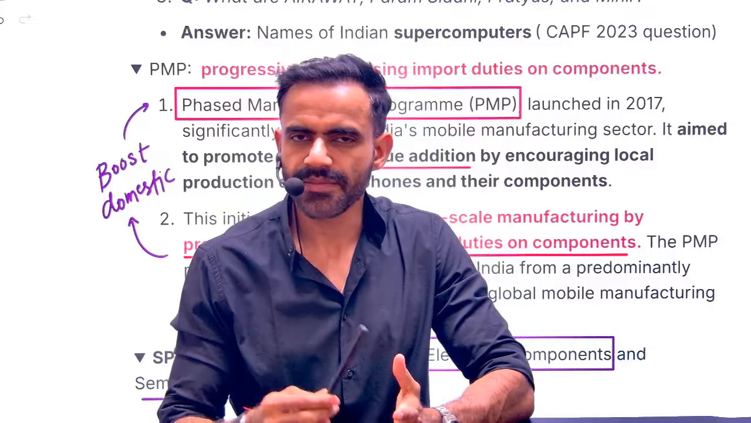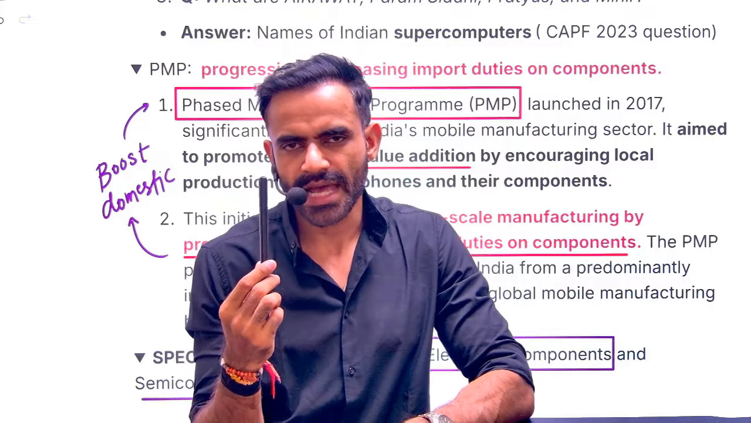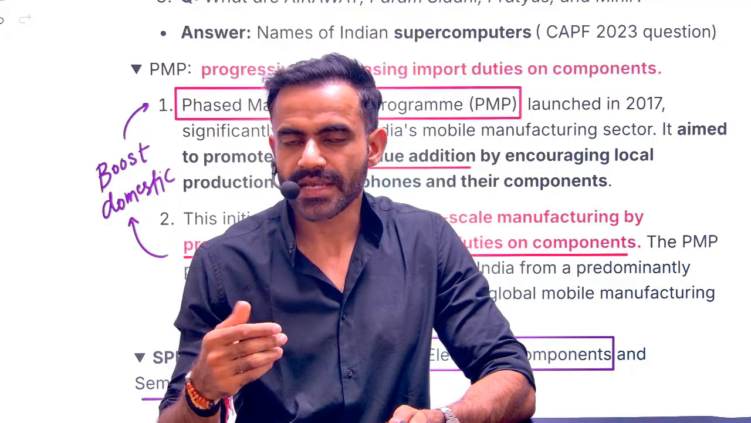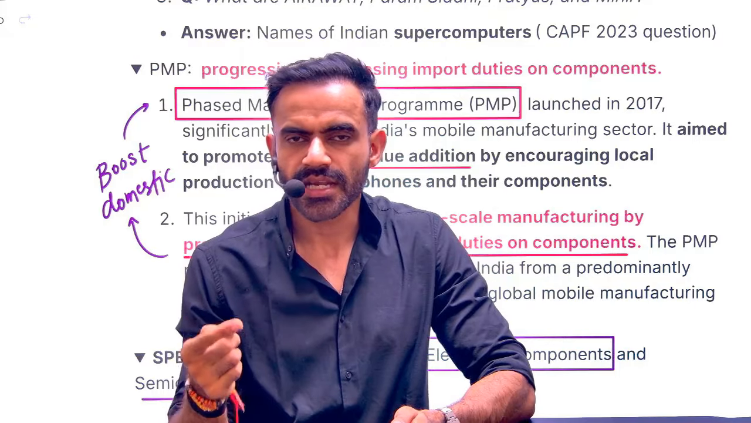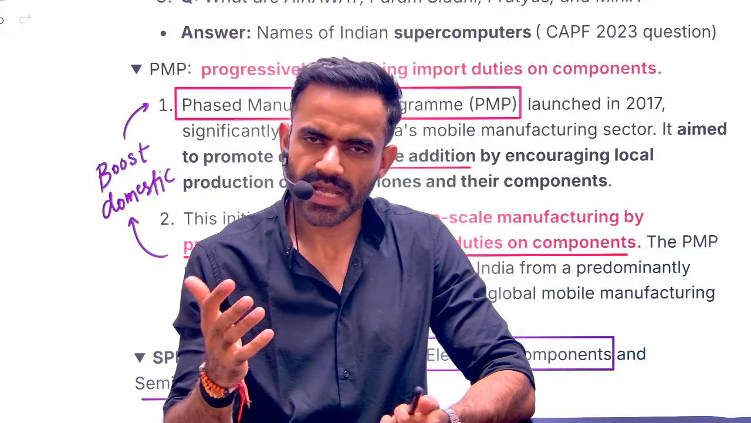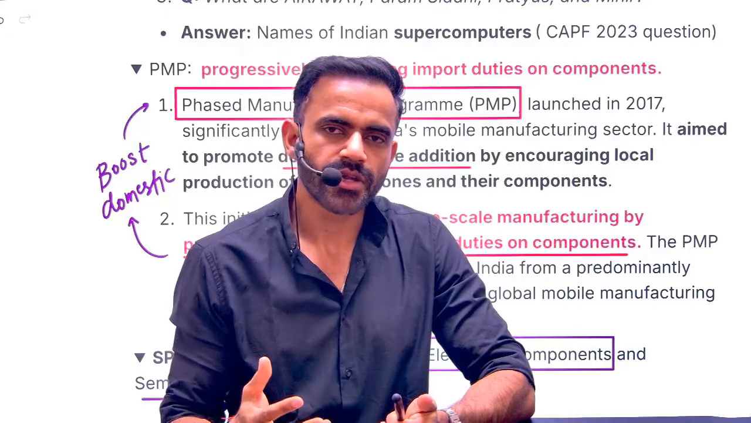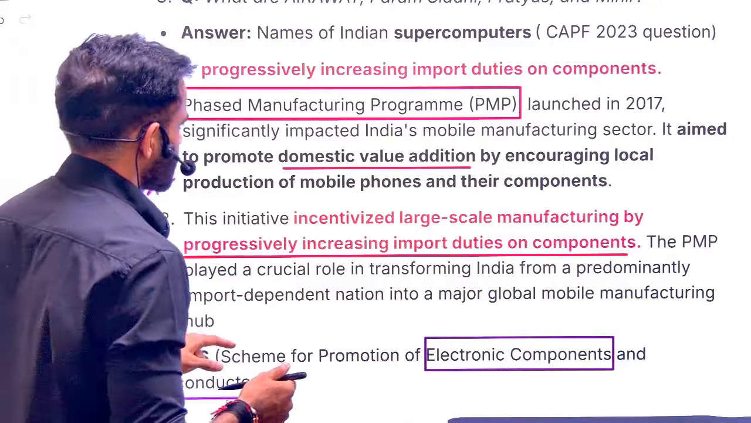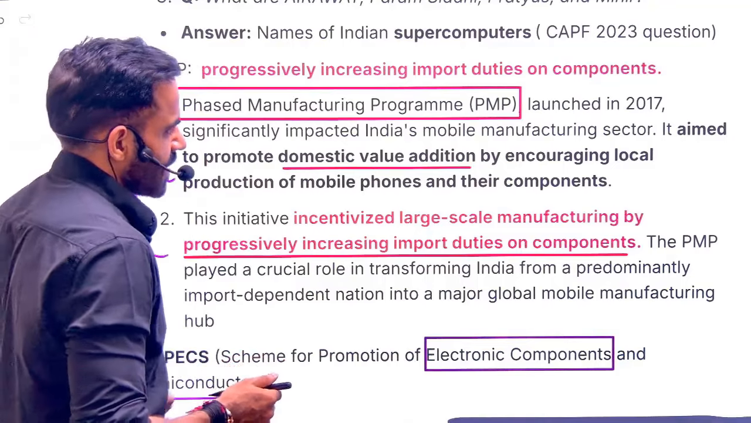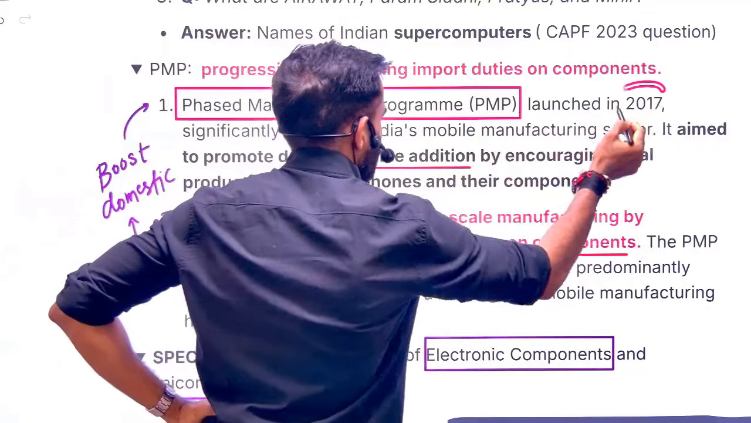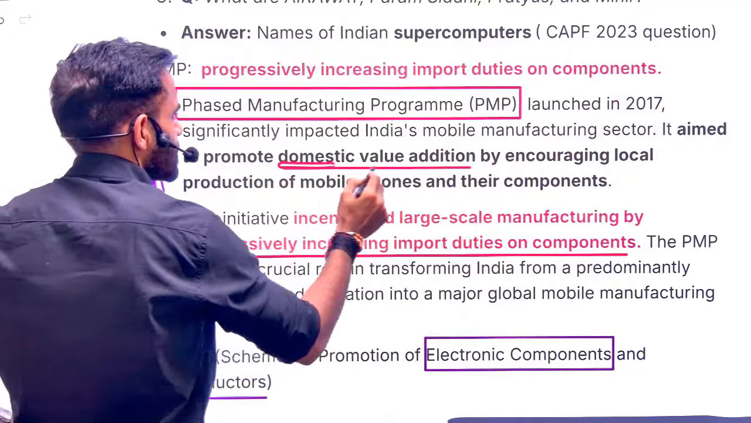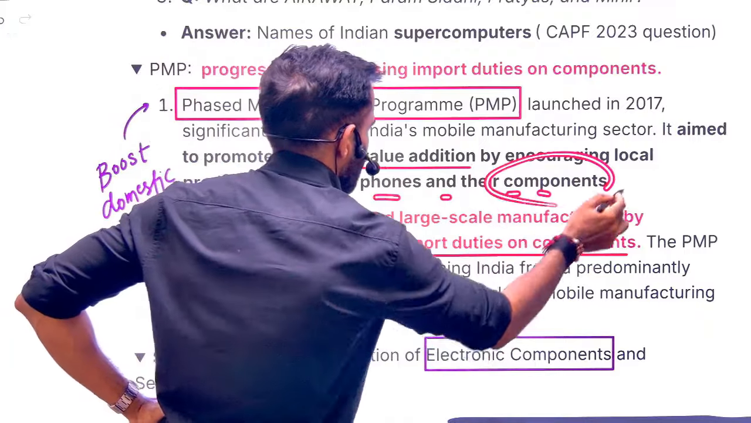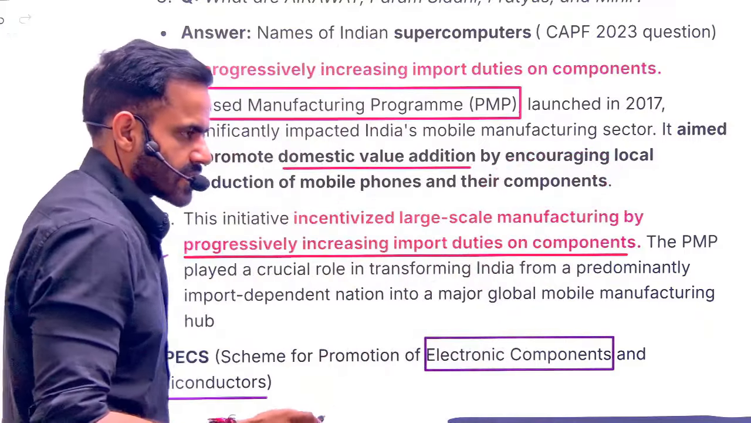Phased manufacturing basically means we cannot manufacture this entire pen, let's say, in one time. So what we will try, we will start from very basic, like let's say we will start manufacturing their components, and then we will try to manufacture the entire equipment. That is the concept of PMP, phased manufacturing program. The name itself says that it will be done in phased manner. So it was launched in 2017, and it focused on domestic value addition by encouraging the production of mobile phone and their components. See, this part is essential to understand.